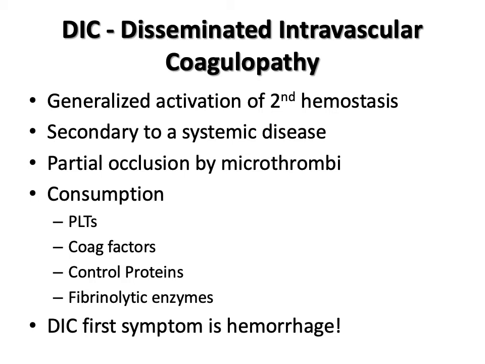DIC causes the formation of microthrombi throughout the circulatory system that can cause partial occlusion in tissues and organs, resulting in ischemia and necrosis. The reason that this condition is also known as consumption coagulopathy is due to the consumption of coagulation factors, enzymes, control proteins, and even platelets, which leads to widespread hemorrhaging.